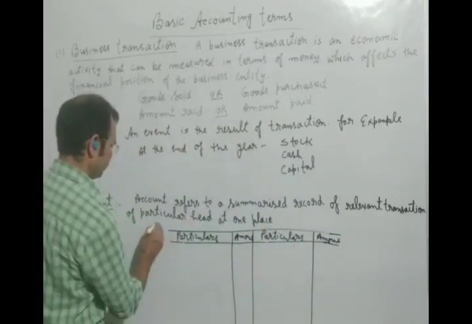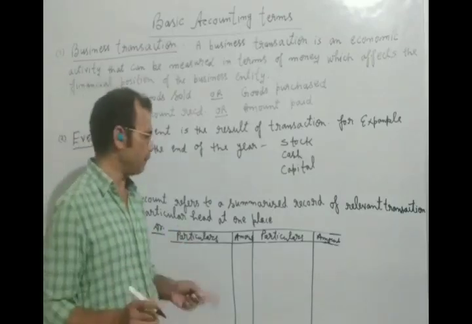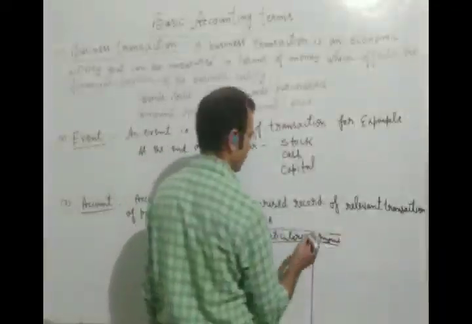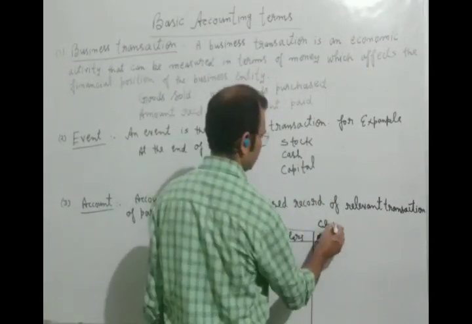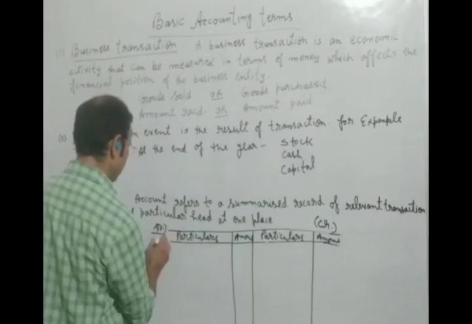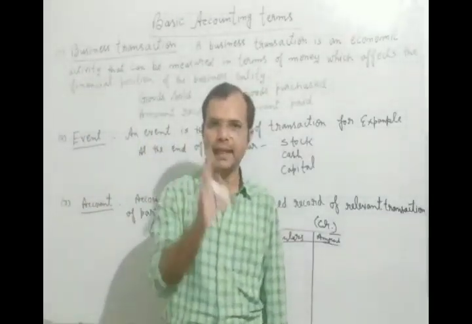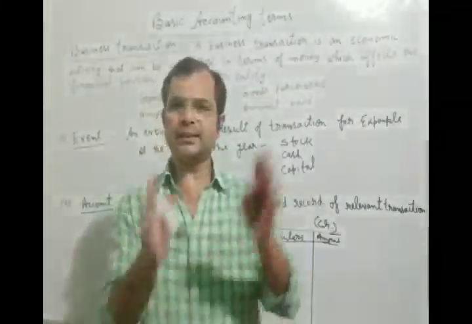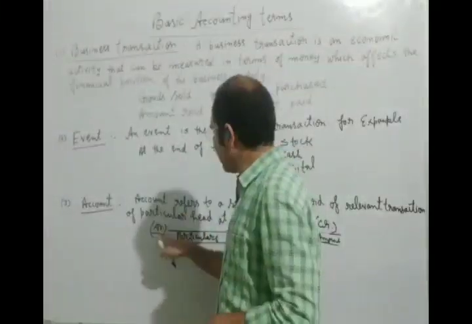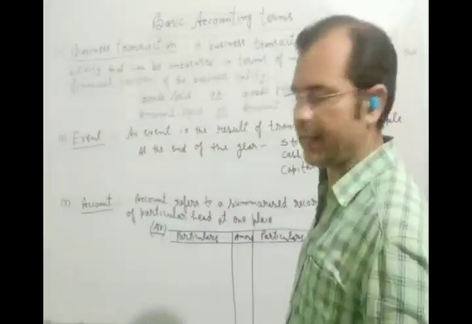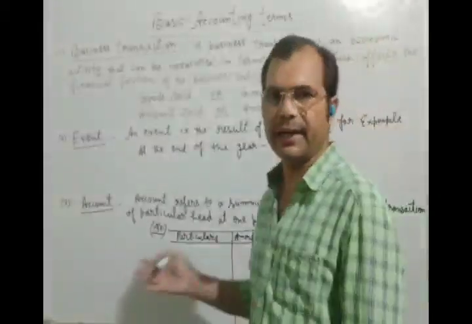In this way, one account has two sides. One is the debit side, and we will write DR for debit, and the other side is the credit side, so we will write CR in short. We will learn in detail what DR means debit, what CR means credit, and why we write debit here and credit there in an account.